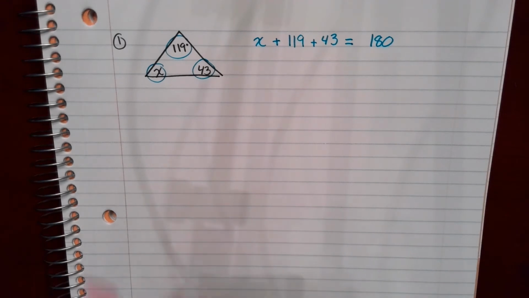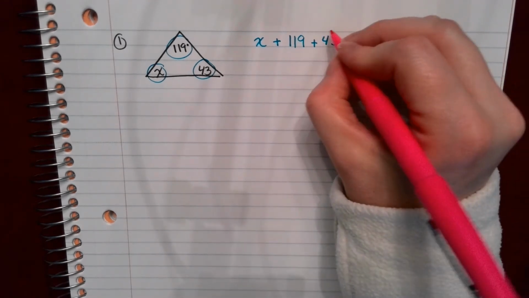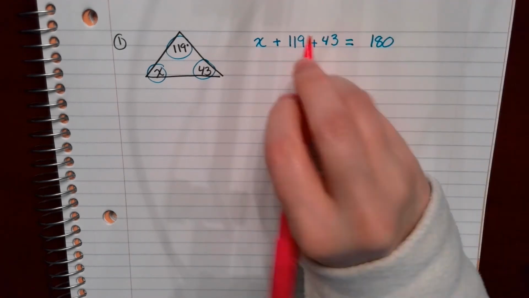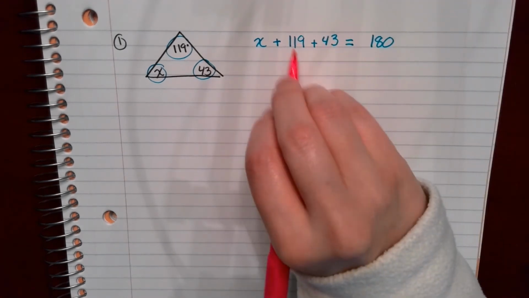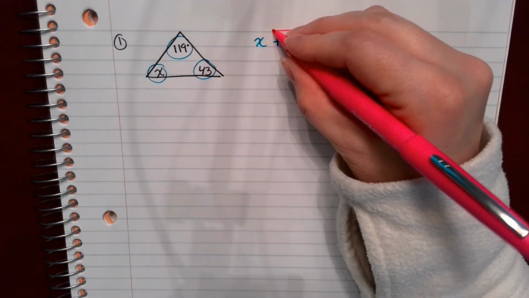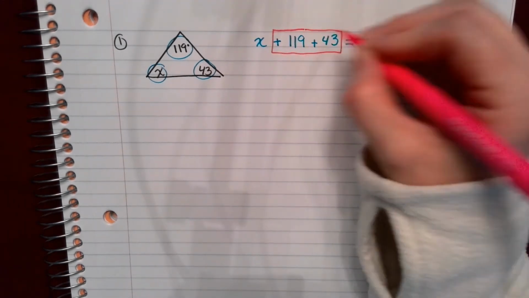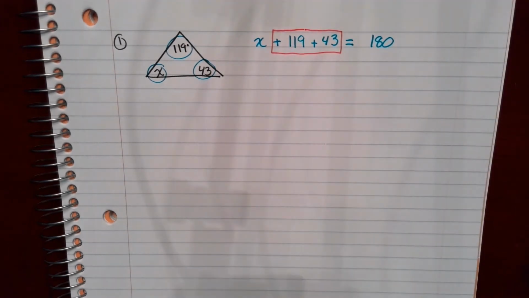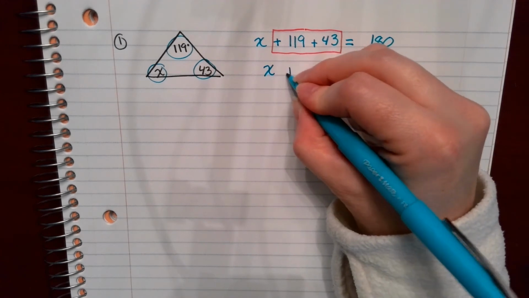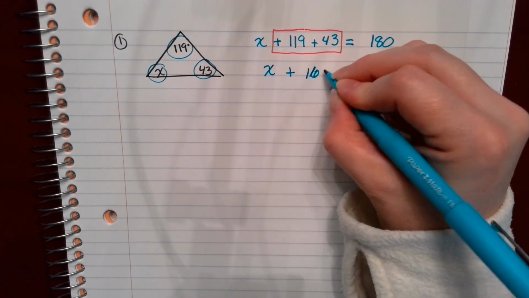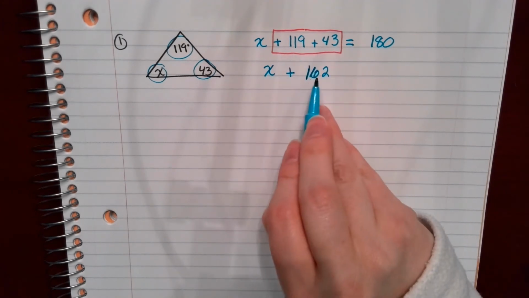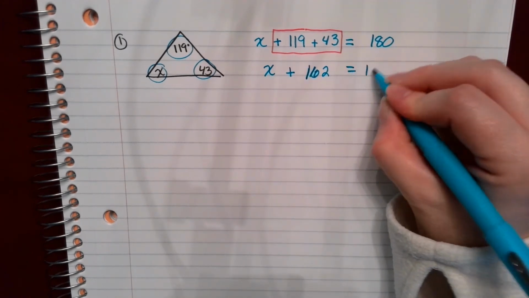So now there's two ways you could go about this. You could combine the like terms together and then solve, or you could just individually subtract each of these away from your x and you'd be done. Personally, the best thing I think you can do is combine these together. It simplifies your expression here. So you now have x plus 162, because 119 plus 43 gives you 162, and that's equal to 180.